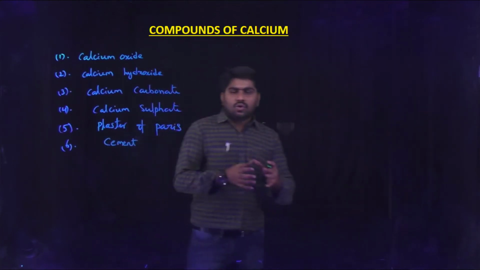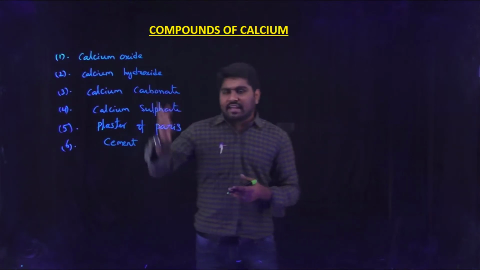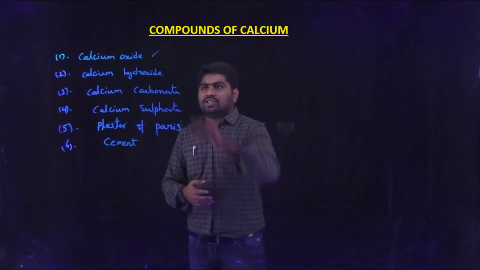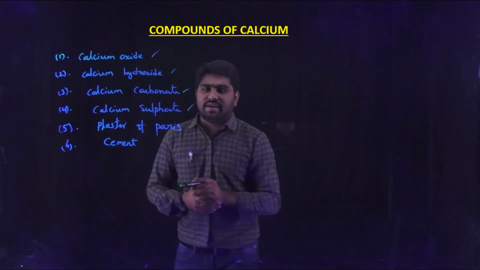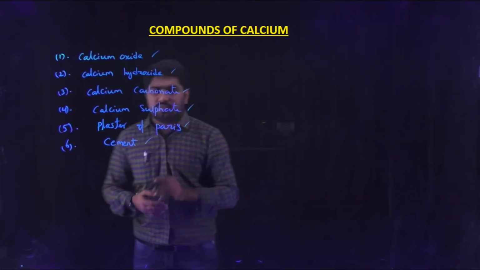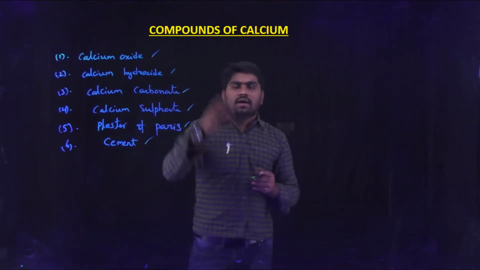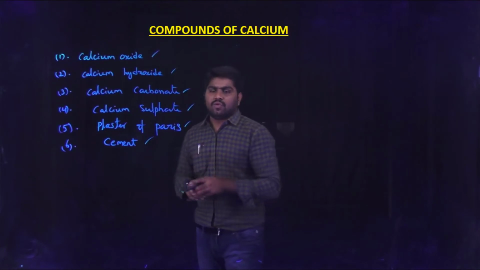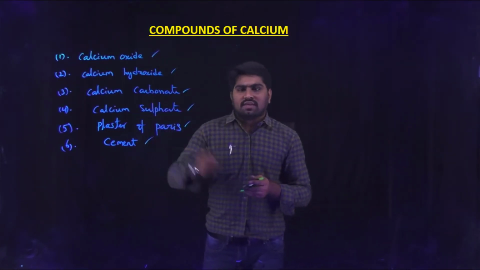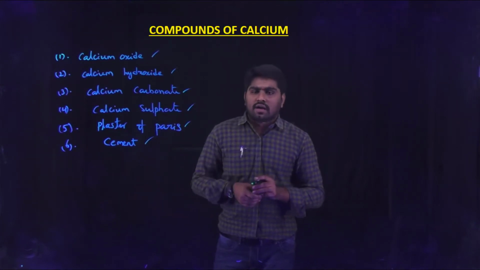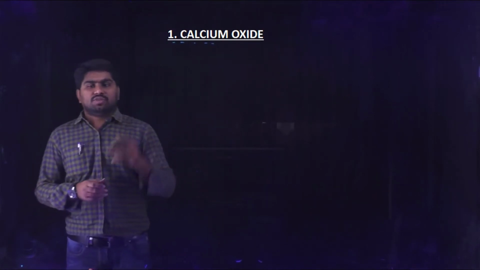In this video, I am going to explain the compounds of calcium like calcium oxide, calcium hydroxide, calcium carbonate, calcium sulfate, plaster of Paris and cement. These six compounds are compounds of calcium. They are very important, and in most cases the formulas and properties of these compounds are asked in competitive exams. Now coming to the first compound, calcium oxide.